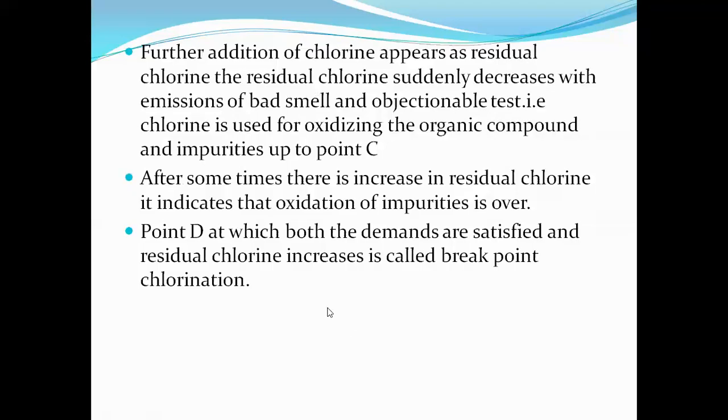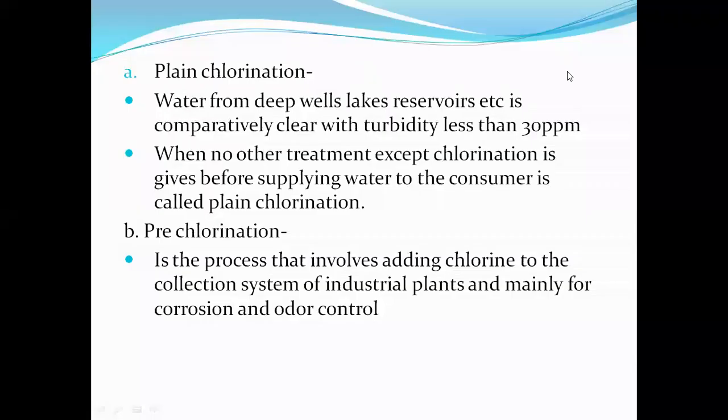Now we just revise these forms of chlorination. What is the first form of chlorination? It is plain chlorination. In plain chlorination, we apply plain chlorine to the water of deep wells, lakes, and reservoirs, and this water is comparatively clear and has low turbidity, less than 30 ppm. Hence, we can apply just plain chlorine to this water.